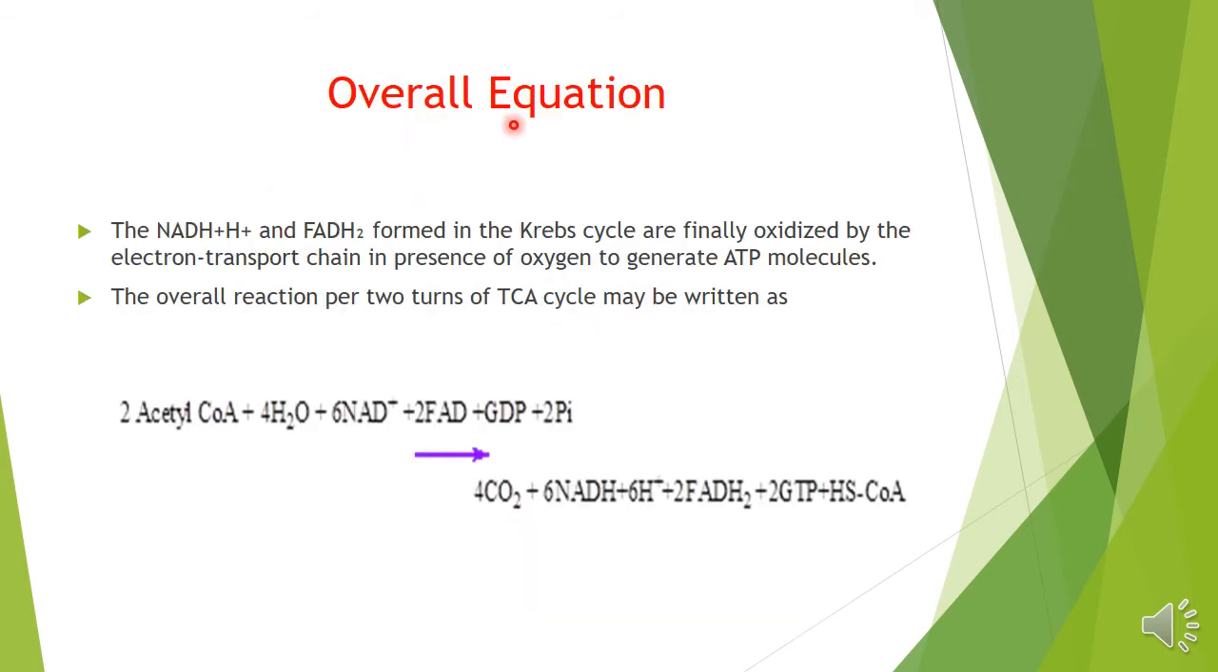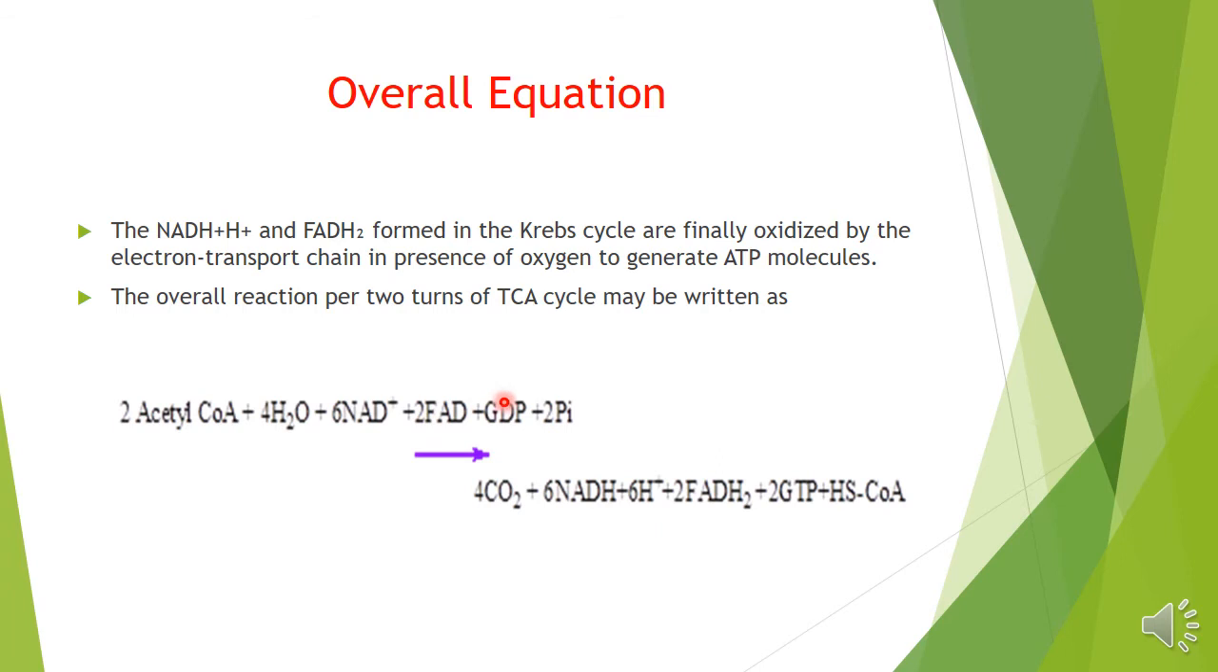Now we will see the overall equation. What will be the overall equation? The overall equation is per 2 turns of the TCA cycle, because 2 acetyl coenzymes are entering into it. There will be 2 acetyl CoA which will enter the cycle, 4 water molecules will be used, 6 NAD will be used, and 2 FAD will be used.